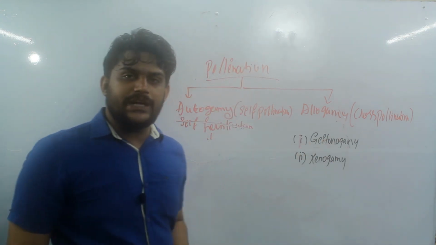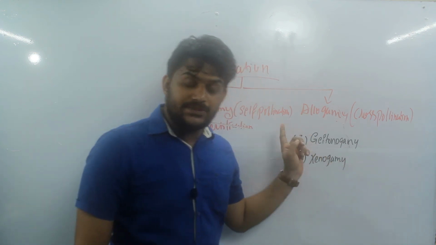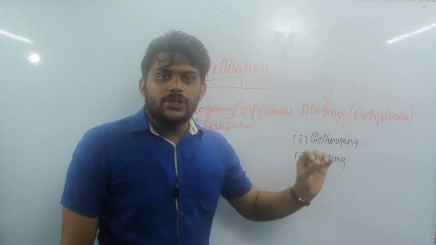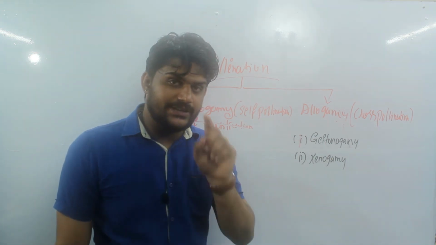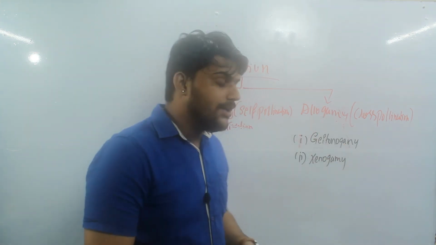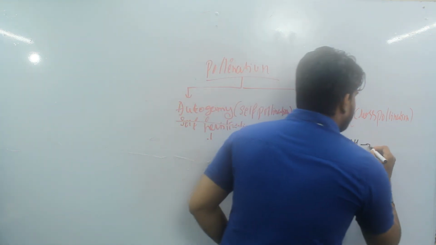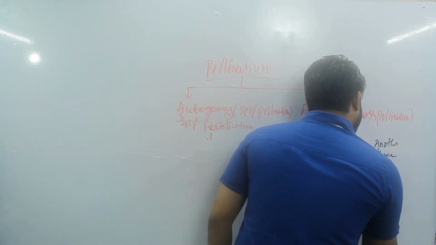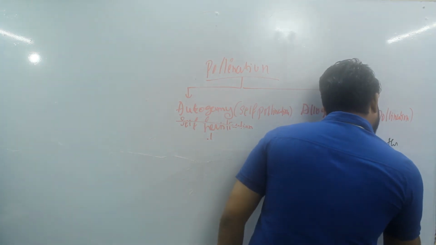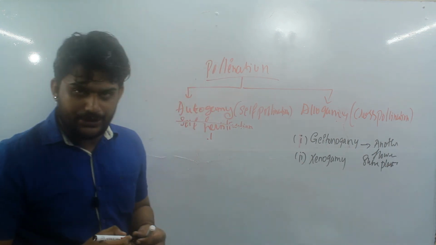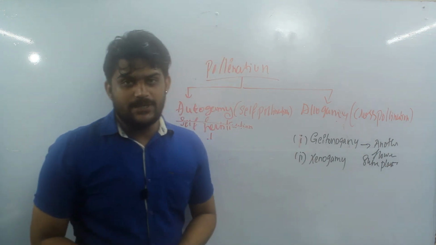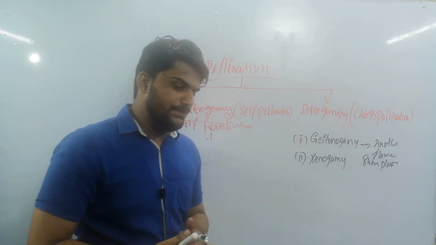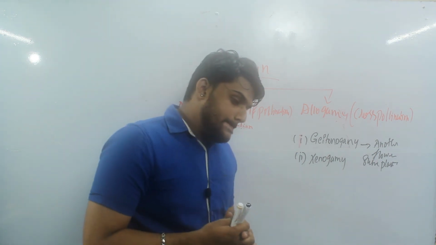So what is geitonogamy? It is the transfer of pollen grains, the anthers, from one flower to the stigma of another flower. Remember, another flower of the same plant. Here another flower will be there, but of the same plant. That is what geitonogamy is. For example, you can take the hibiscus plant, a very simple example.